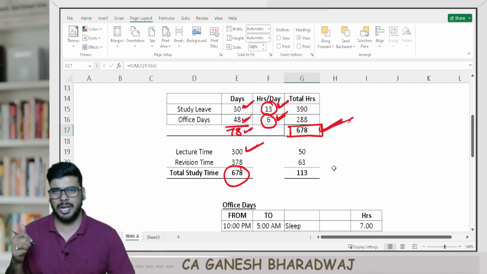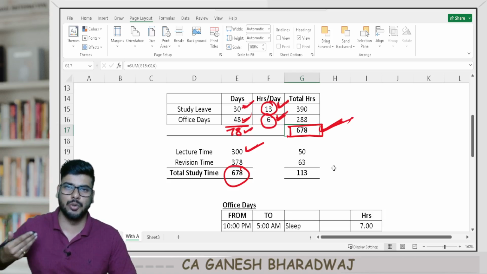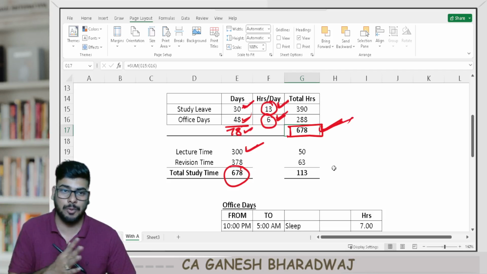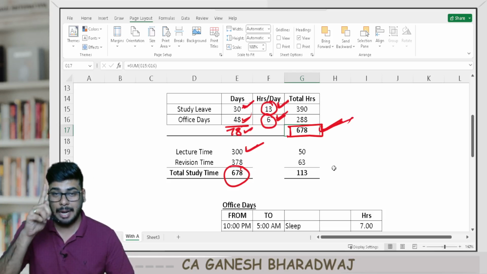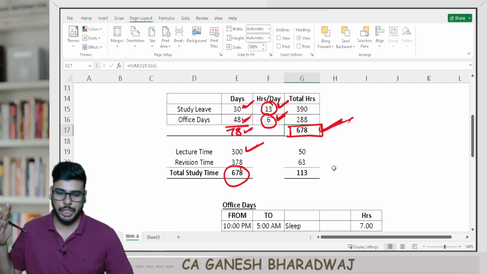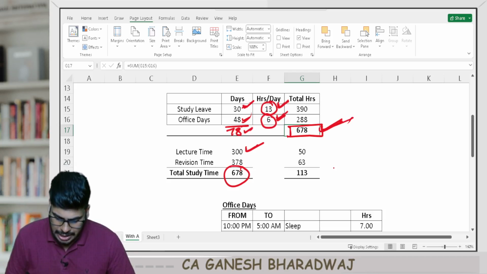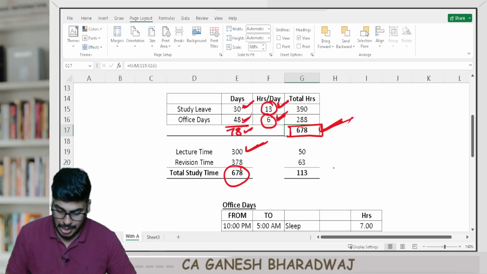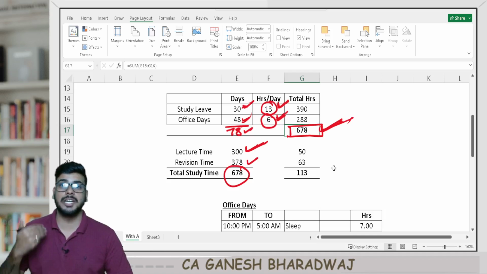If you have some knowledge in it and if you feel that you can do self-study, please do self-study, because I'm not sure if you will be having the time to watch the lectures and then revise, right? I'm talking about students who are attempting both the groups with their articleship on. Clear with this, right? Even in that case, you will be getting about a solid 300 hours to view the lectures and 378 hours approximately to revise them.